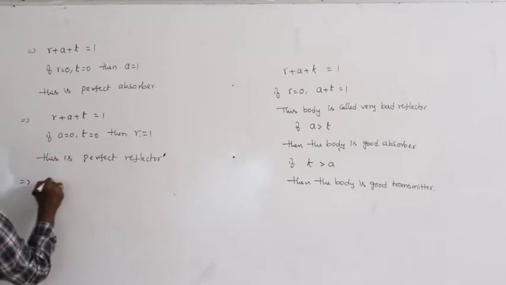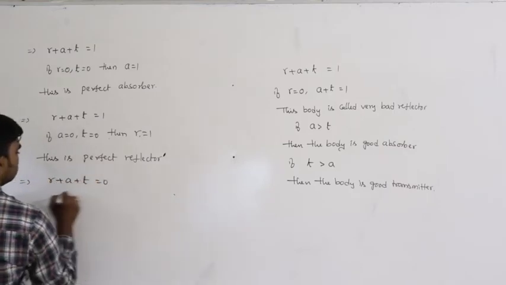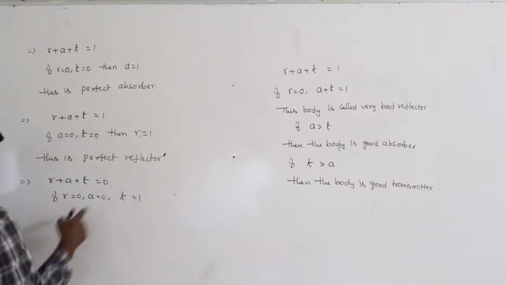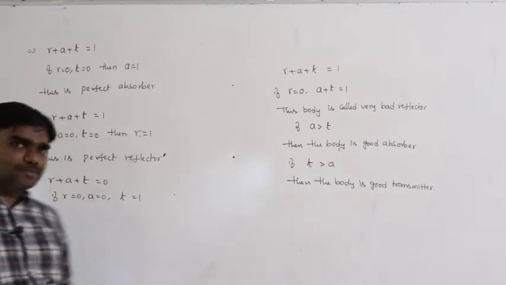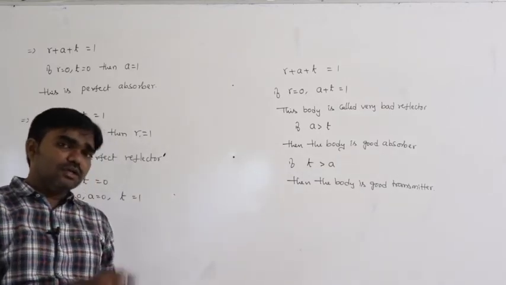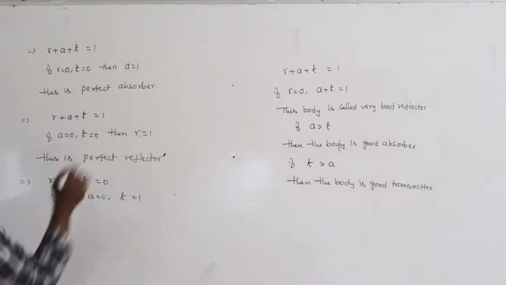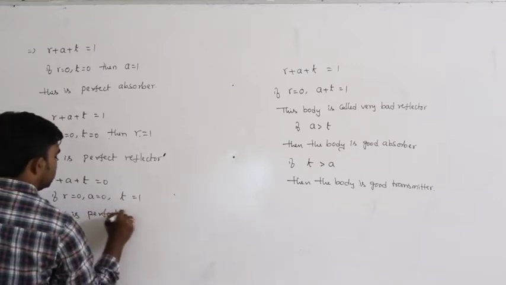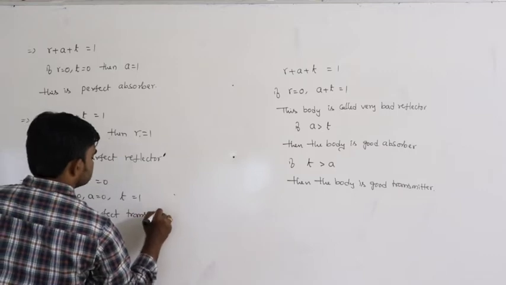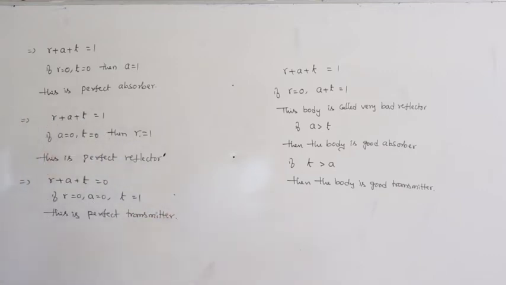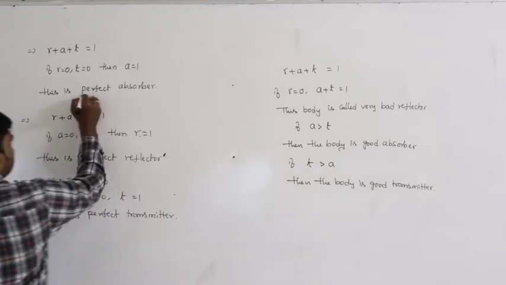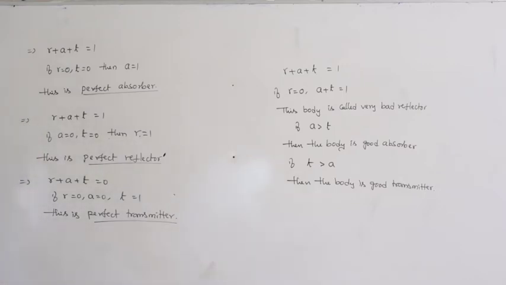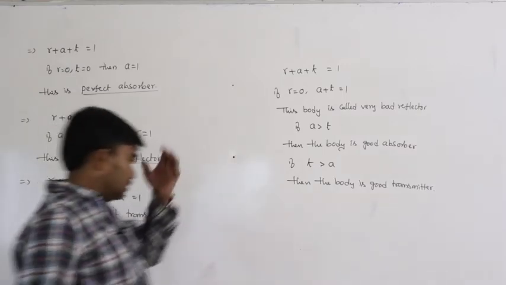Next, in the same way, R plus A plus T equals 1. If R equals 0 and A equals 0, then T equals 1. So the total amount of heat energy incident must be transmitted. This is the perfect transmitter. So these are the three types of bodies: a perfect absorber, a perfect reflector, and a perfect transmitter.